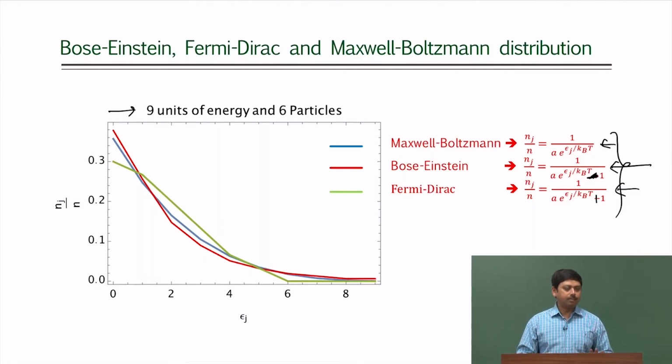However, they are not exactly the same, especially when you really increase the number of particles and energy levels, then they will differ. You can see when the energy level is higher, then of course they will follow a similar trend, and when your temperature becomes higher, then also they will follow a similar trend. That is what it means. However, when the energy level is low or the temperature is low, then the Bose-Einstein, Fermi-Dirac statistics and Maxwell-Boltzmann distributions are all going to differ. As you can see, the difference is prominent in this intermediate region.